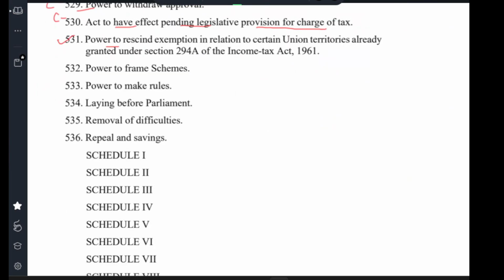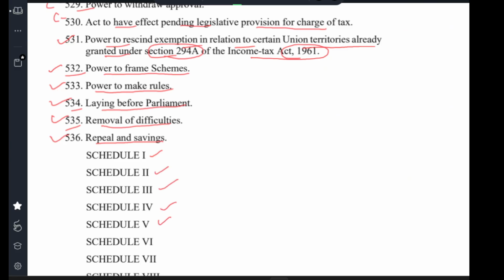Clause 531 power to rescind exemption in relation to certain union territory already granted, section 294A Income Tax Act 1961. Clause 532 power to frame schemes. Clause 533 power to make rules. Clause 534 laying before Parliament. Clause 535 removal of difficulties. Clause 536 repeal and savings. Schedule 1, Schedule 2, Schedule 3, Schedule 4, Schedule 5, Schedule 6, Schedule 7,